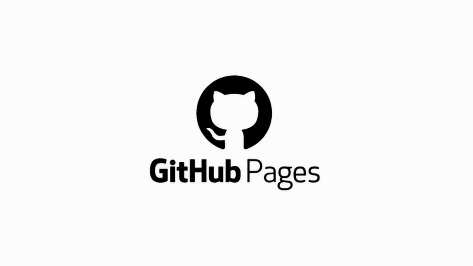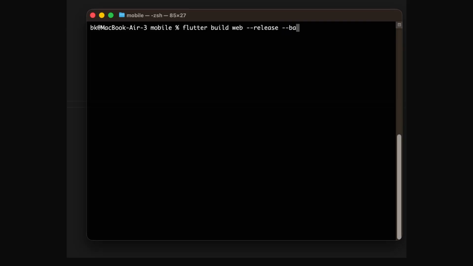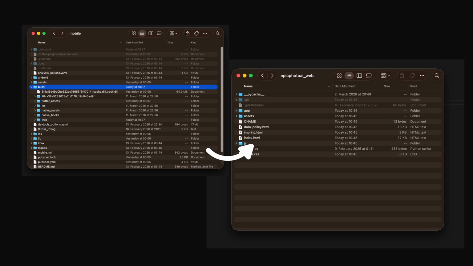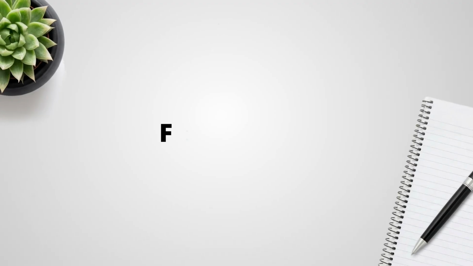On the final day it's time to release our app. There are many ways to host a website or an app online these days. I will be using GitHub Pages because it's free. Since Flutter does run as a web application, I will be simply building a release package, copying it into my app folder and publish it together with the website. Now I'm going to be quiet and let you enjoy the final product reveal.